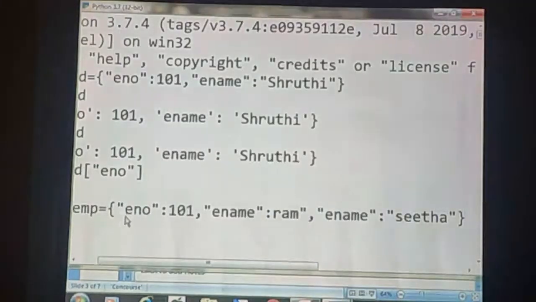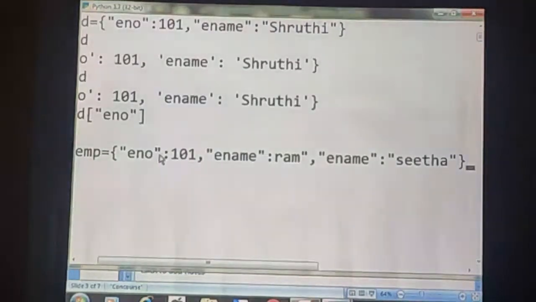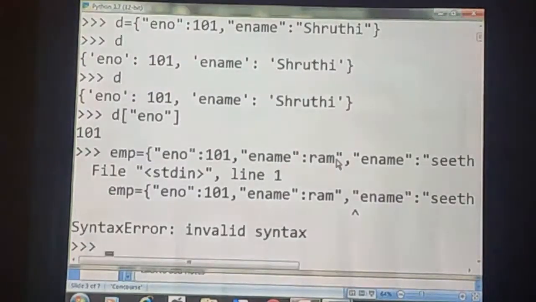See here what I said, the key should be unique. Key must be unique. But here ENAME is used 2 times. That means I used a key 2 times in the dictionary. So what will happen? It provides an error, that means invalid syntax. So here the key must be unique. But 2 keys can have the same value. 2 keys can have same value, but key must be unique, like your register number. Did you understand, student? Okay.